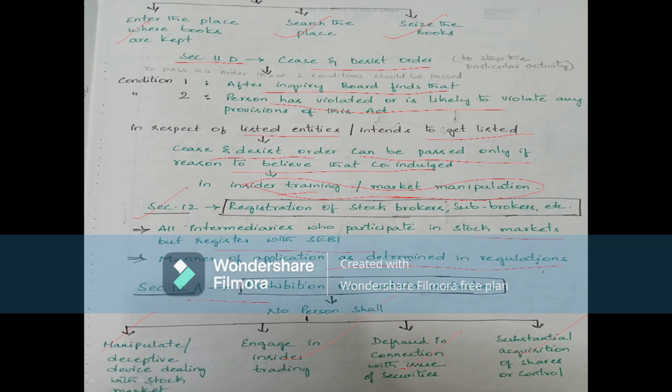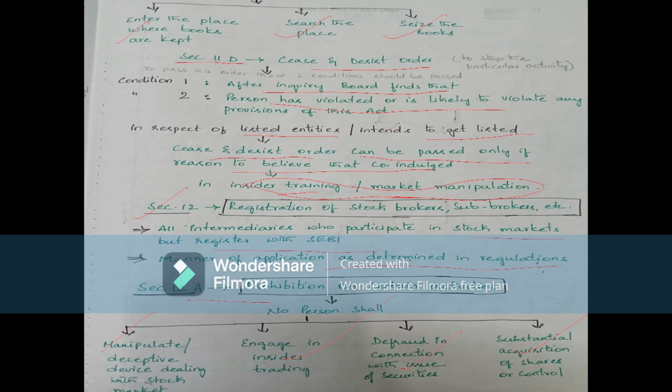And this is part 3 of the SEBI Act. As we have discussed in the previous two parts about the introduction, the powers, the functions, and the penalties and offences, now we are going to study the cease and desist order and the remaining aspects.